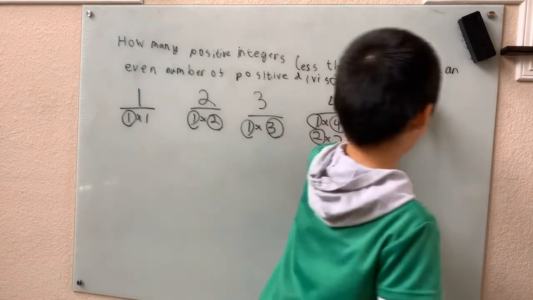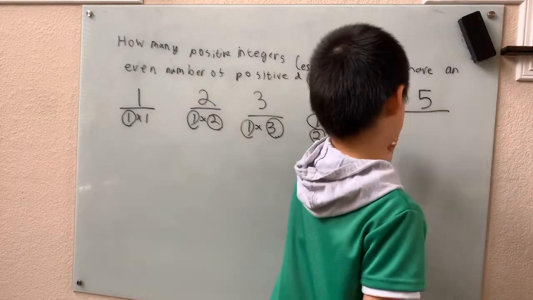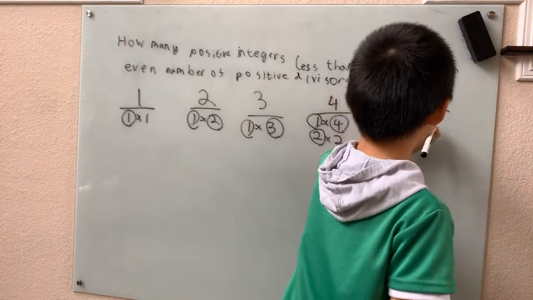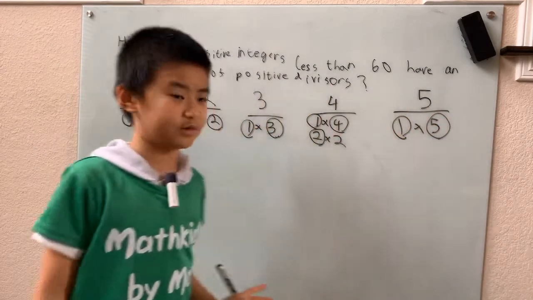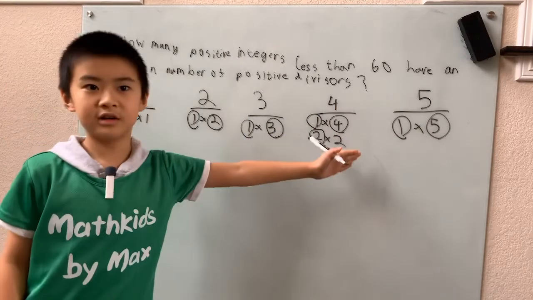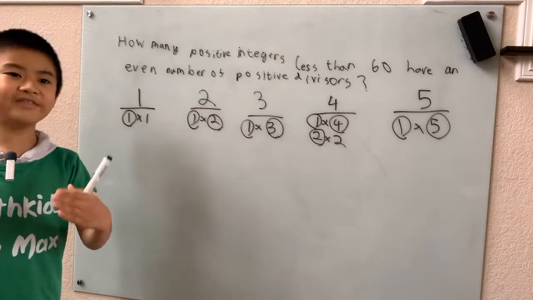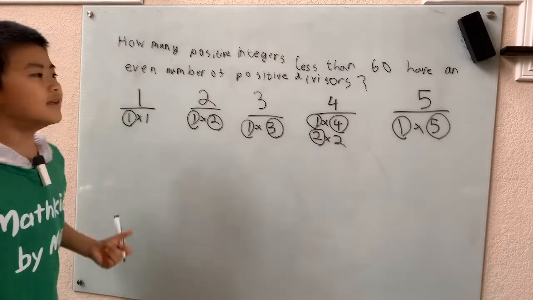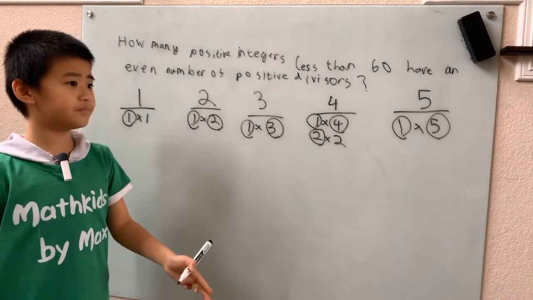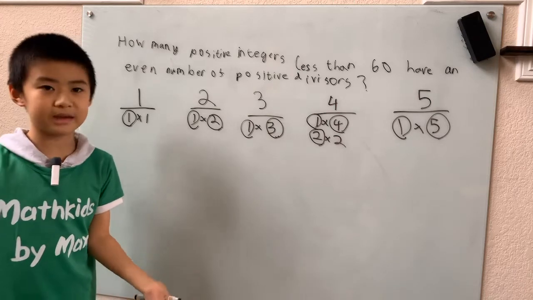Now let's take a look at 5. See if that has an even number of factors, or odd, that is. 5 is also prime. It does have 2 factors. But look at what we have here. Numbers that have an odd number of factors are 1 and 4. What's so special about 1 and 4? They're the perfect squares.